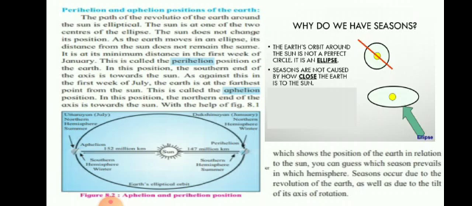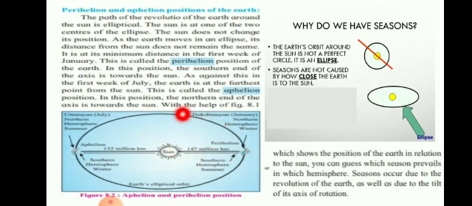It is at its minimum distance in the first week of January. It is called perihelion. Here it is closer, as we have seen in the previous chapter, perigee and apogee. Similarly, here perihelion means closer, and it is in the first week of January.